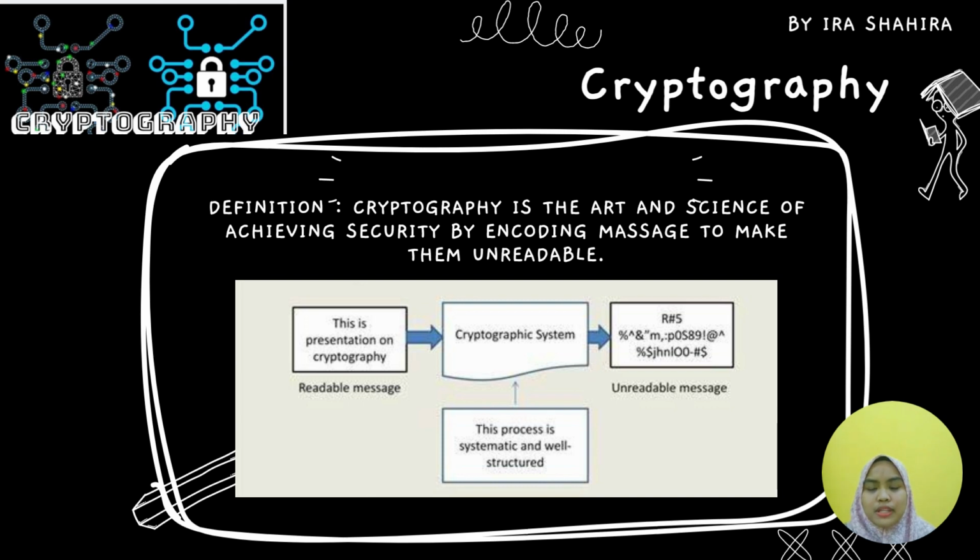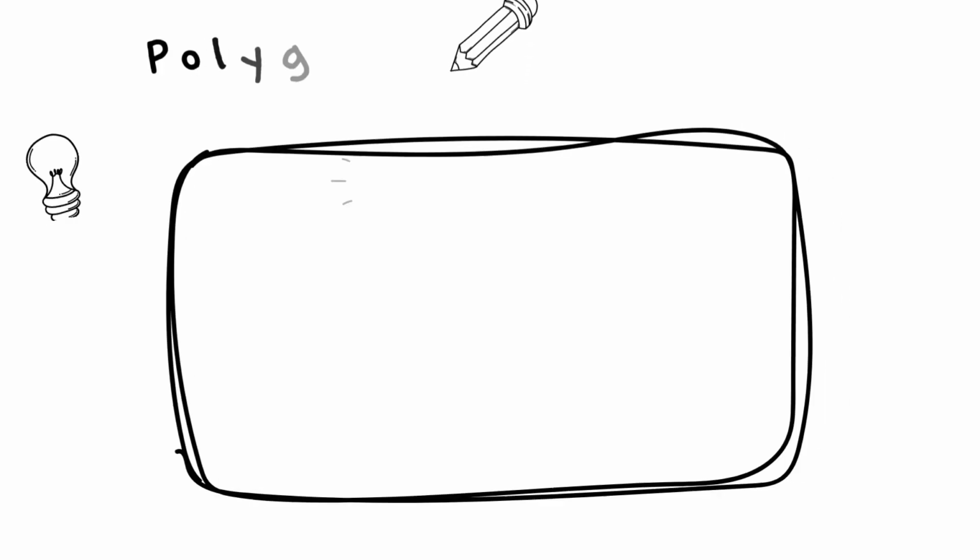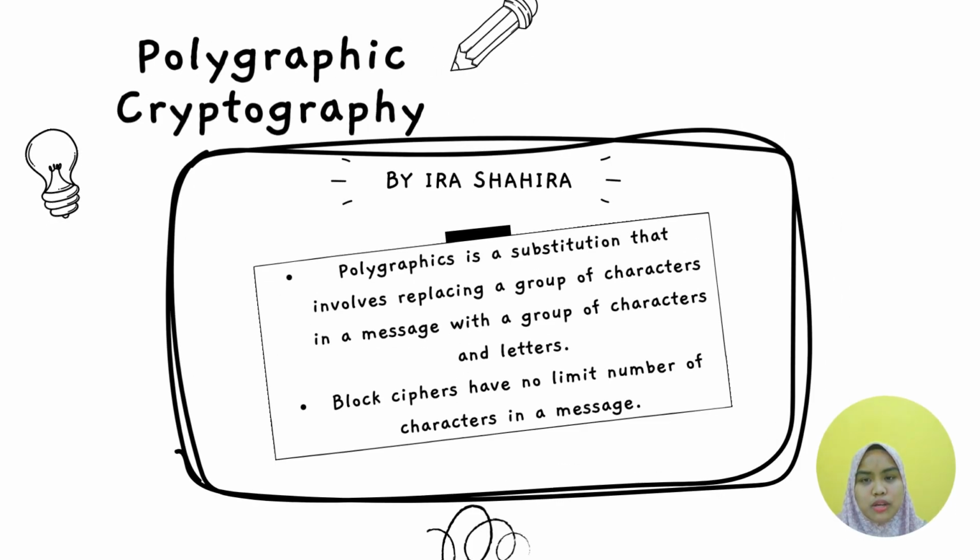For example, in our case study we have to encrypt the word "fearless" into a new word that is also secret, so that no one can know. This process is systematic and also well structured. Other than that, I will also explain about polygraphic cryptography.